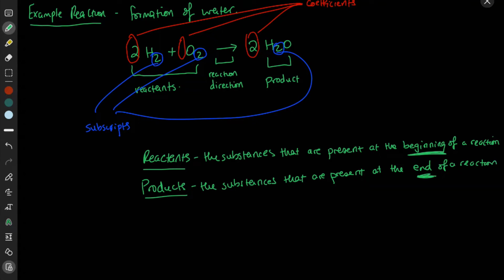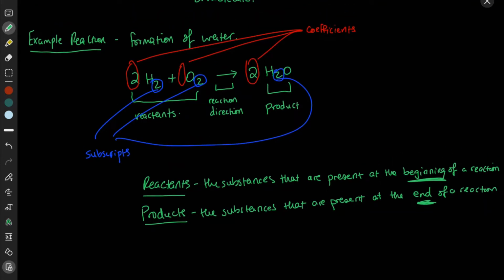Generally speaking, in a reaction equation, the reactants are going to be on the left side of the equation, or the left side of the arrow. The products are going to be on the right side of the arrow, and that makes sense because here, for example, the reactants are on the left side of this arrow. The product is on the right side of this arrow here.